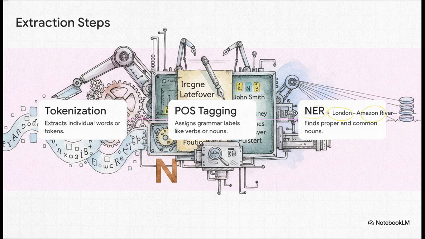A machine basically has to carefully dissect a sentence, piece by grammatical piece. Step 1 is tokenization. This is where the machine slices the text up to extract individual tokens or words. Step 2 is part of speech tagging. Sound familiar? This is where the machine acts like an automated grammar teacher, assigning labels like verb, adjective, and importantly noun to each token based on its context. And finally, we reach Step 3, named entity recognition.